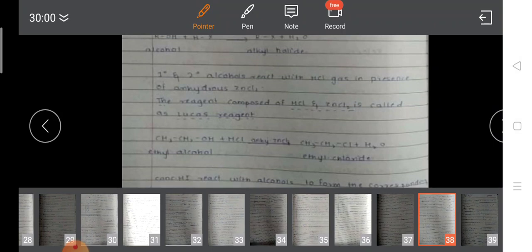Concentrated HI reacts with alcohol to form the corresponding alkyl iodide in presence of the phosphoric acid, H3PO4 should be there. Then next, alcohols are reduced to the alkane by heating with the HI in presence of the red phosphorus. When you heat in presence of the red phosphorus with the HI, it will produce the ethane, or say alkane.